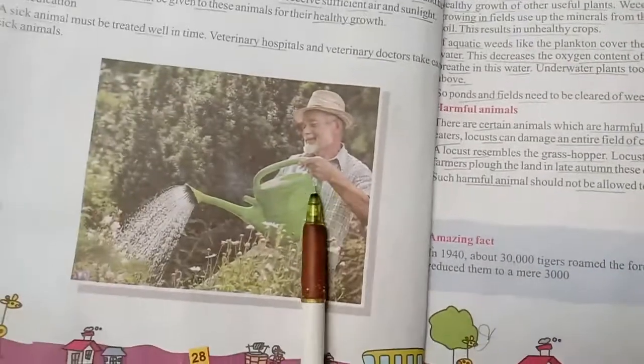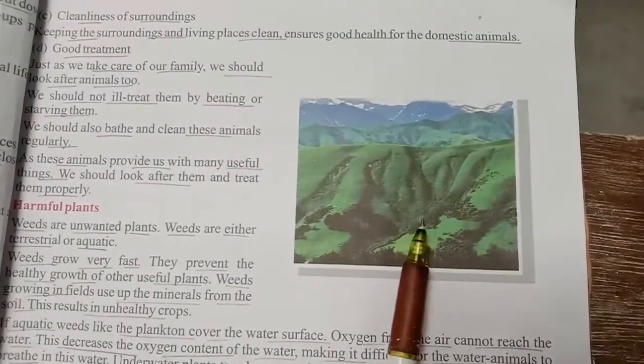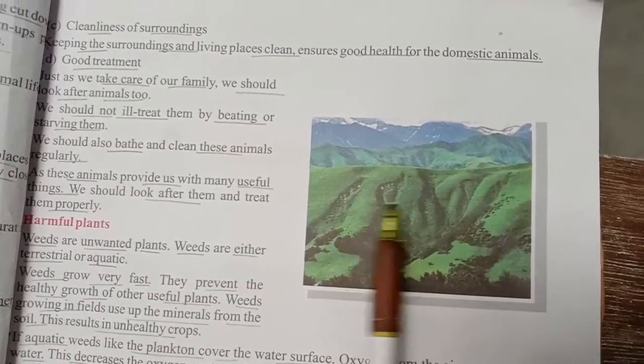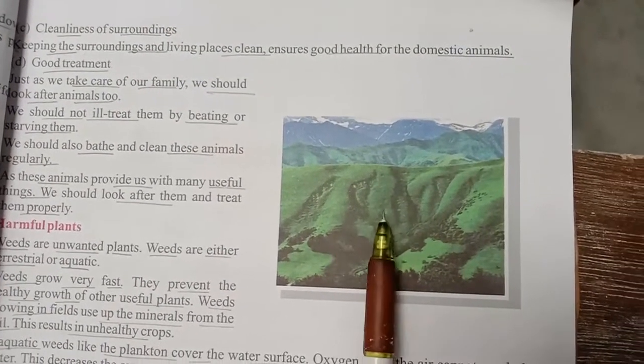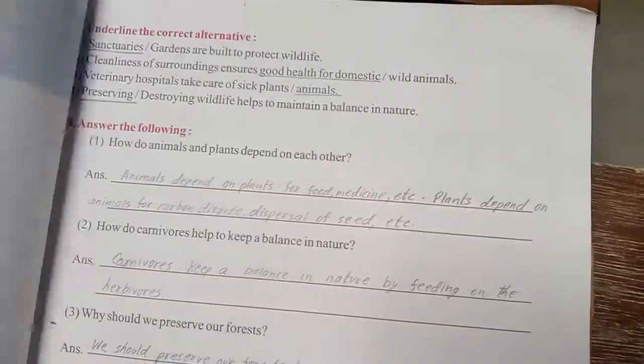Here you can see a farmer or a person watering the plants. And look here, these are the hill slopes. Vegetation or plants are planted here so as to avoid soil erosion. Let's go to the objective type questions now.